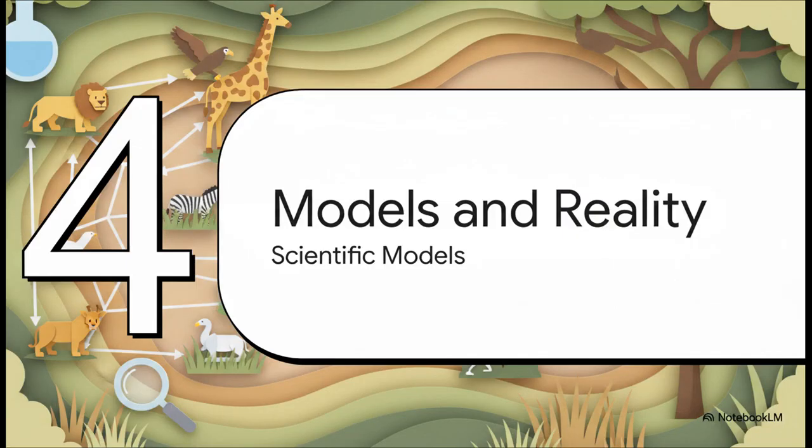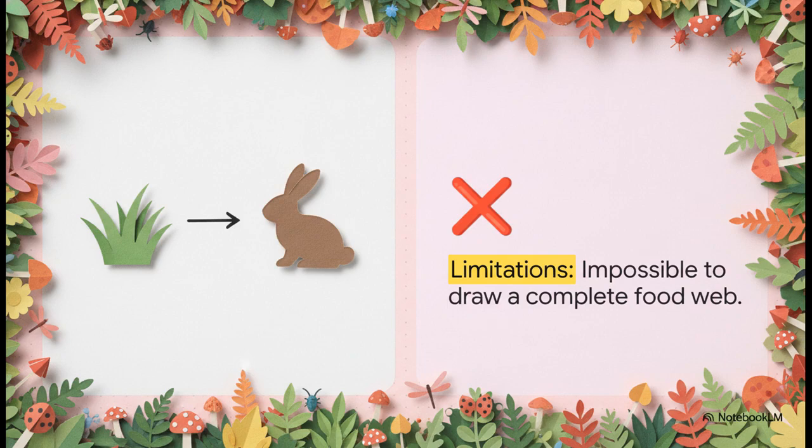Section 4. Models and Reality. Let's put our scientist hats on for a second. Food chains and webs are scientific models, and they are fantastic tools to help us understand complex dependencies. They have amazing strengths, like clearly showing how plants and animals in the same place rely on each other. But we have to remember their limitations.